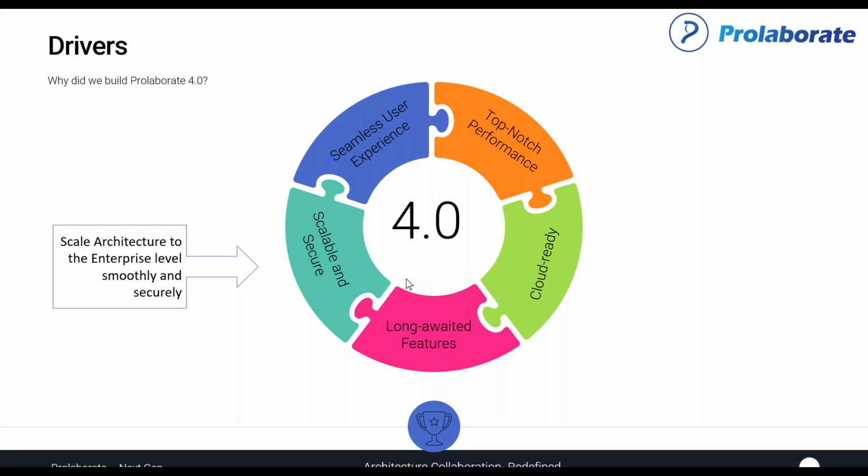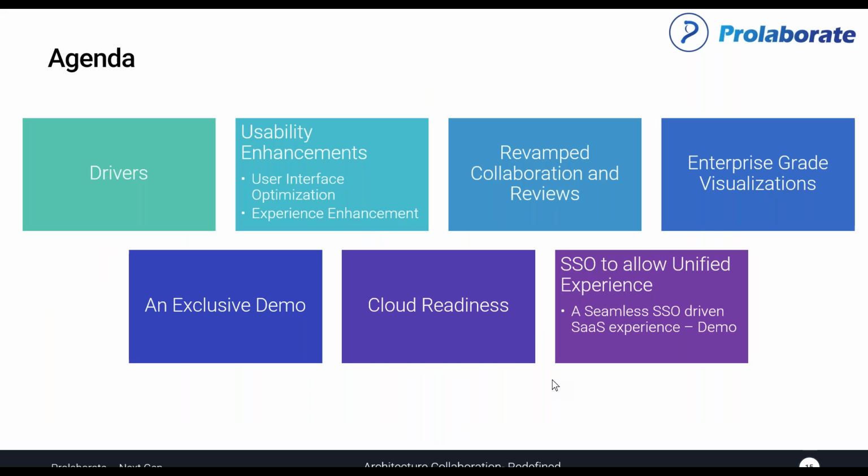So we wanted something that's highly scalable and highly available from different regions, and 4.0 takes those into consideration as well. Those were the drivers which led to our team biting the bullet and taking the effort to rewrite an entire application.